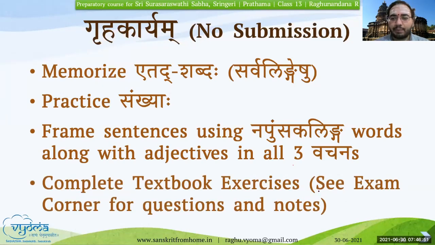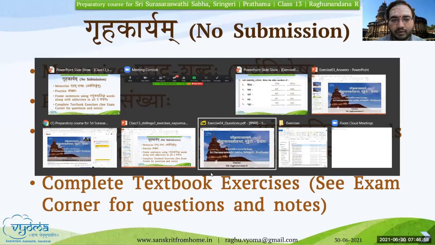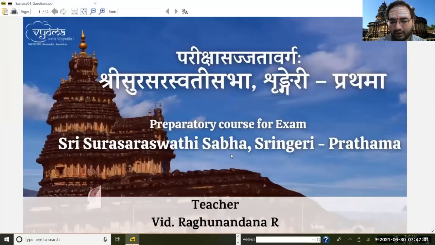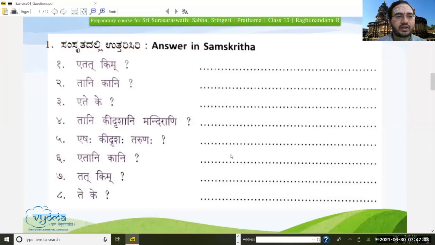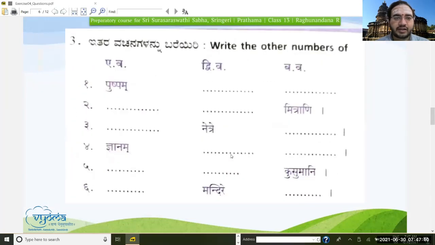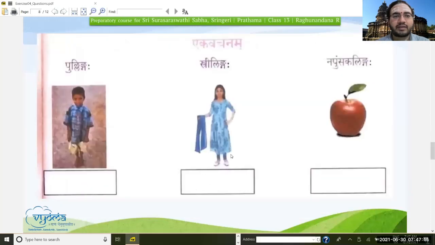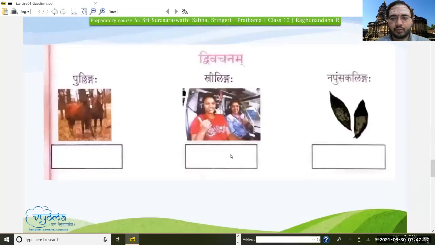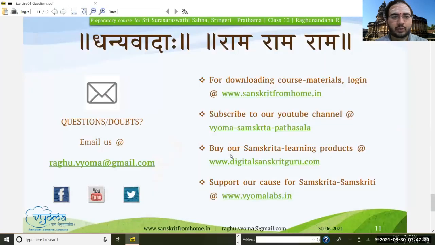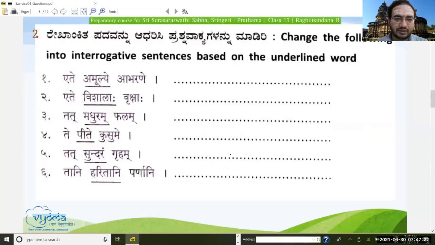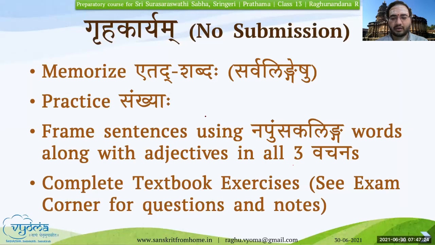Okay, I will upload the document onto the exam corner page. So I'll just quickly show you the document. That is the questions, so that you'll be able to see it. So this is how the questions are. There are 4 mains. So you will have to answer these accordingly. I shall upload this document onto the exam corner page, and you will be able to answer them. It's very simple, straightforward. Just try to answer this. We shall also discuss it in our next class. Okay, hope this homework is clear.